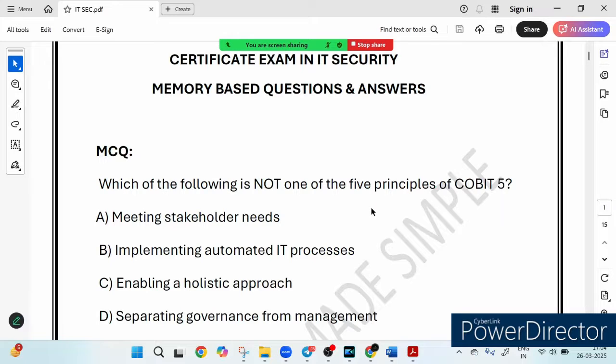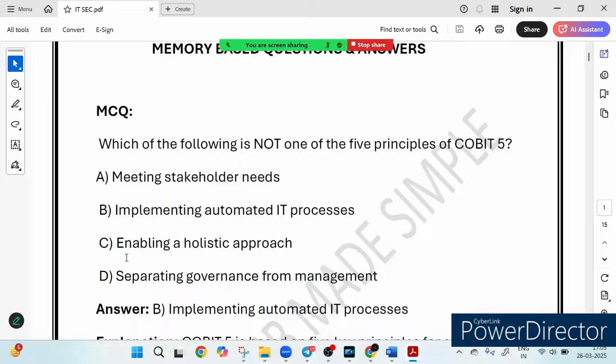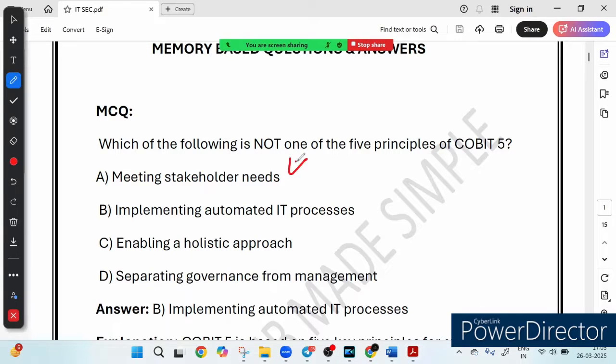So friends, let's explain what this question is all about. What do you think the correct answer? The correct answer to this question is option B, that is implementing automated IT process. Why? Let's break it down. First of all, option A, meeting stakeholder needs. Imagine you are running a bank and your customer, employee and regulator all have different expectations. COBIT 5 ensures that IT services align with business goals and meet everyone's needs. Just like a restaurant ensures good food, quick service and hygiene for the customer, IT governance ensures smooth operation for all stakeholders. So this is indeed a principle.